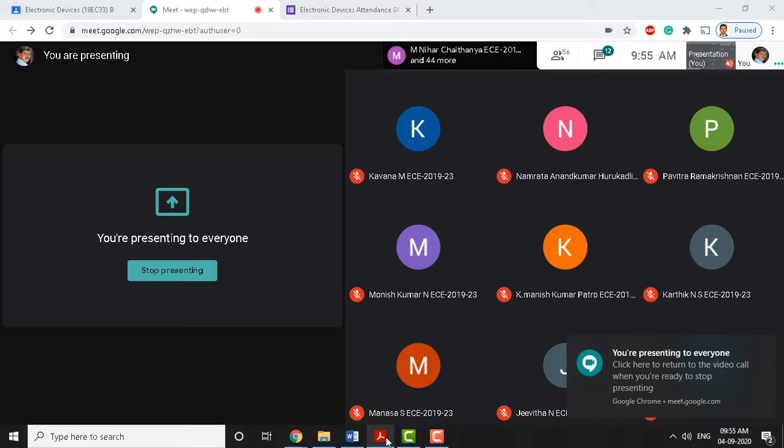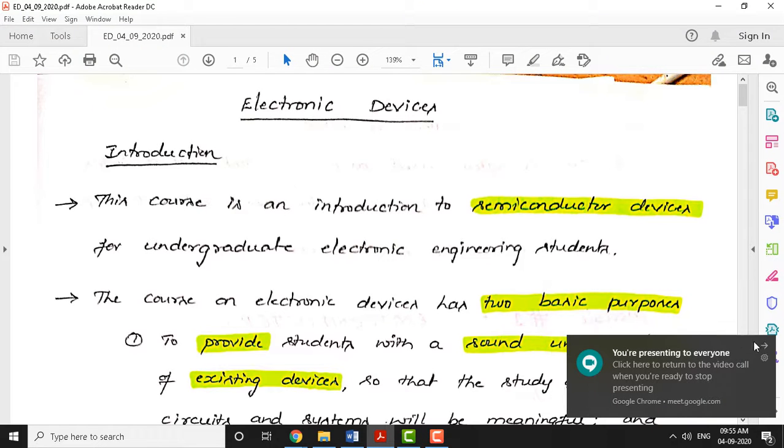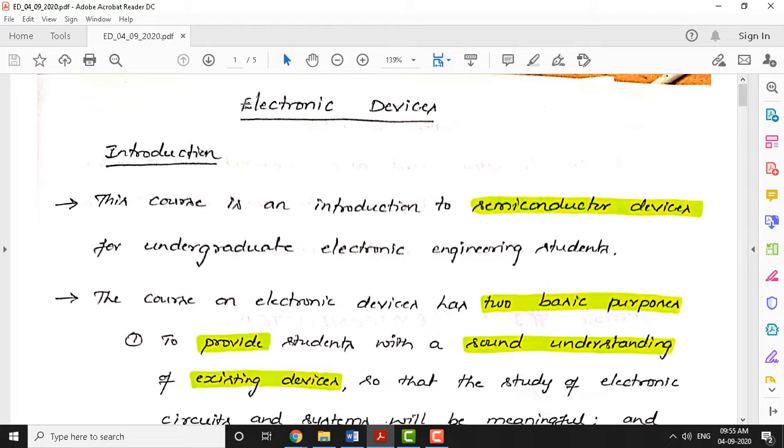Let me move to the material. In the electronic device course, what I am talking about in today's class is relevant to module 1. This material has been taken from the textbook authored by Ben Streetman. You can refer to that textbook. The content that I have shown here is from that textbook itself. Okay, let's move on to the introductory part of this module 1.